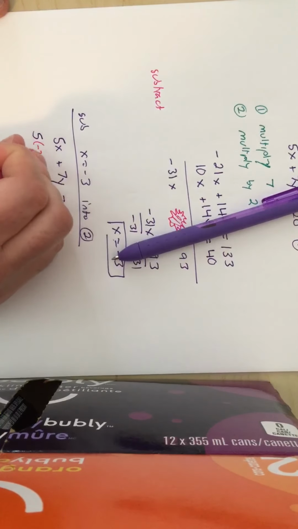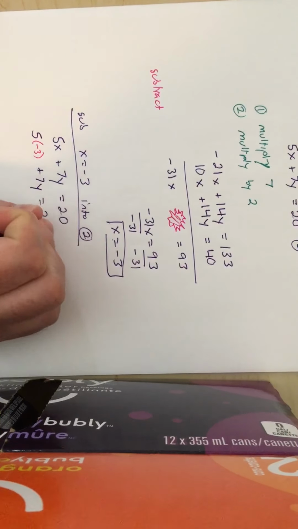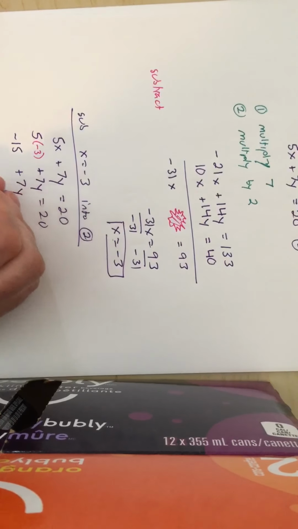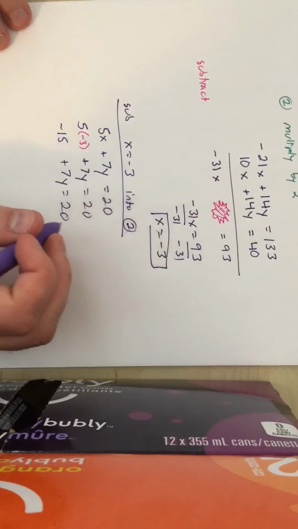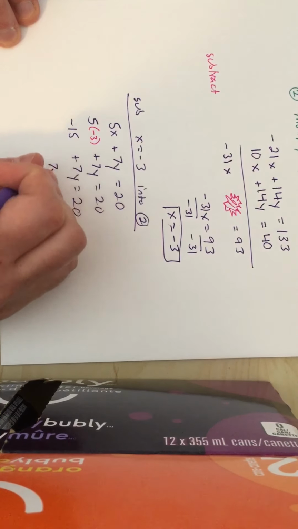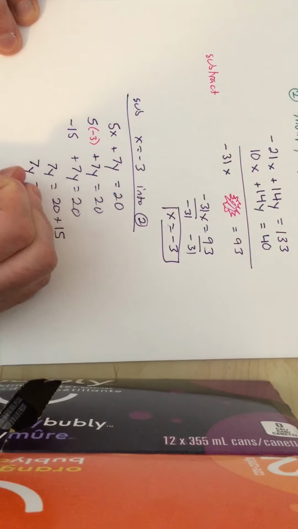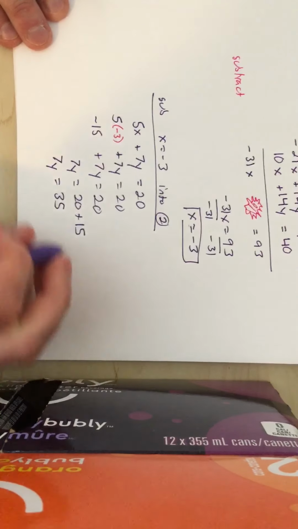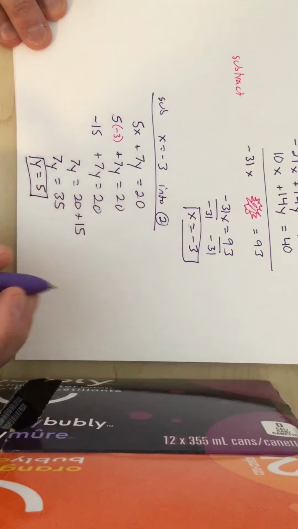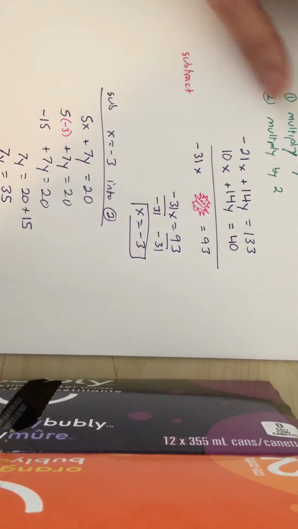5 times negative 3 plus 7y equals 20. Minus 15 plus 7y equals 20. The minus 15 goes to this side, becomes positive. So 7y equals 20 plus 15. 7y equals 35. And then y equals 5. And then we have the same answer as before.